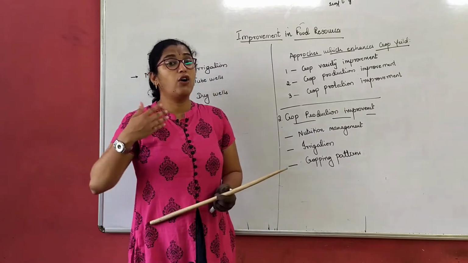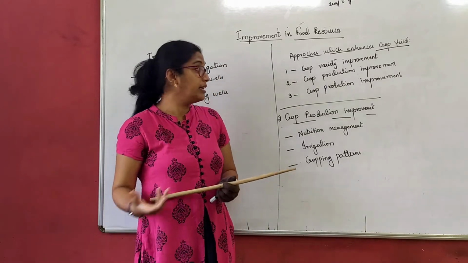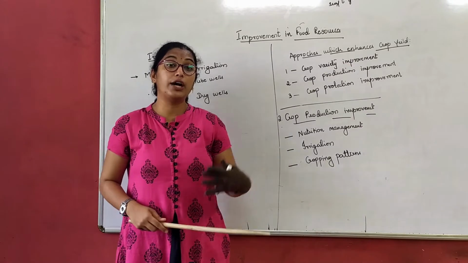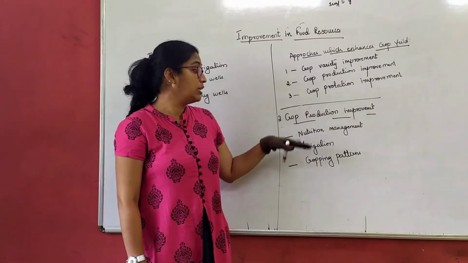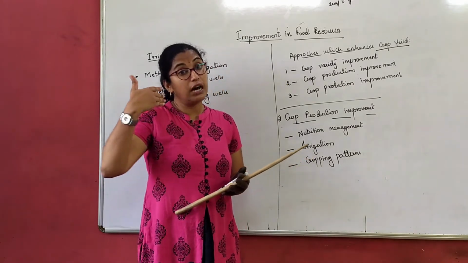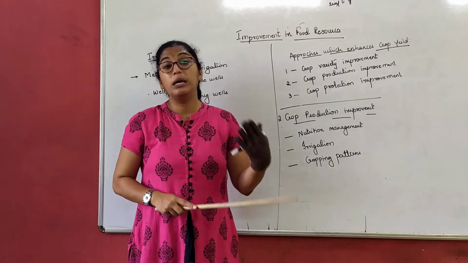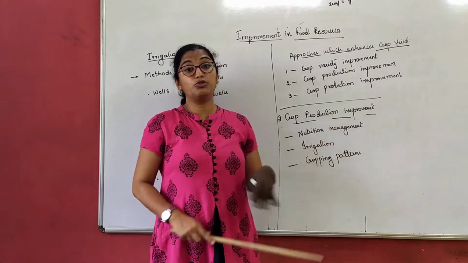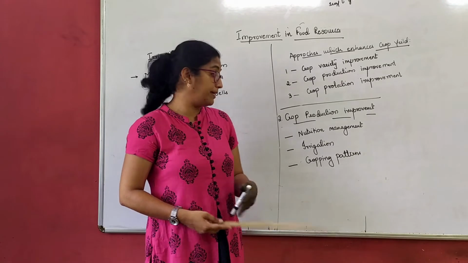The free nutrients are available in the air and water, and in the soil we have different macro as well as micronutrients. The free nutrients are 3, and the nutrients available in the soil, macro and micro, put up to 13. That means totally 16 nutrients are required by plants for their growth and development.